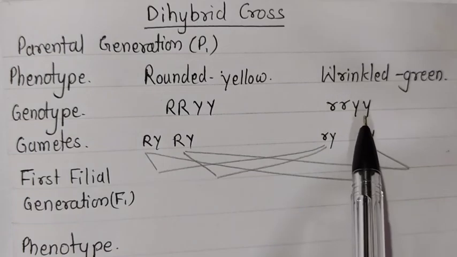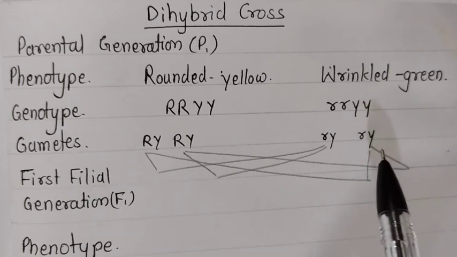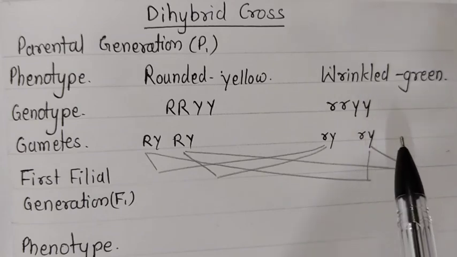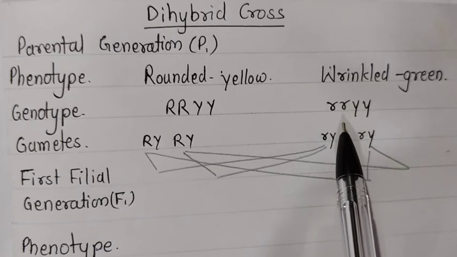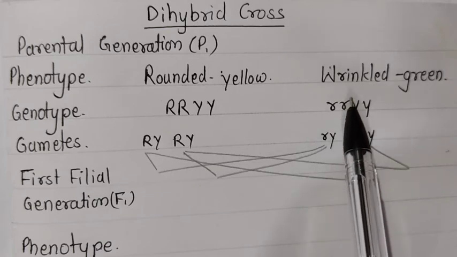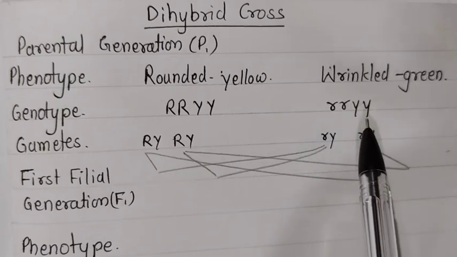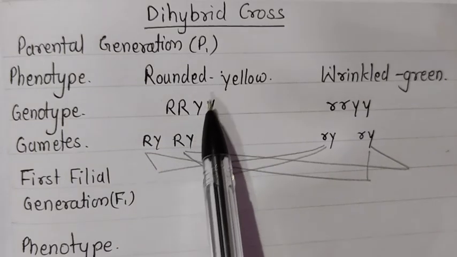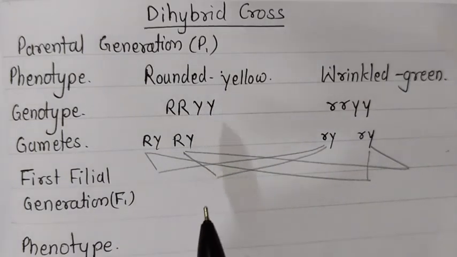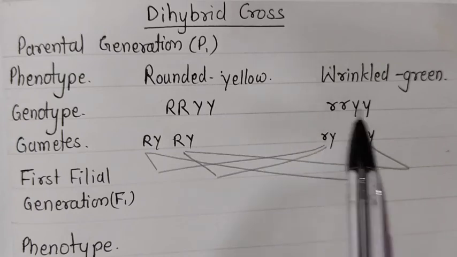Here the wrinkled one and the green color are the recessive ones, because in the coming generation these characteristics are seen very less, that's why they are recessive. So wrinkled is given as small r and the green color is given as small y. That is the genotype of this plant and this is the genotype of this plant. Genes come in pairs, so whatever the characteristics, they are in pairs.